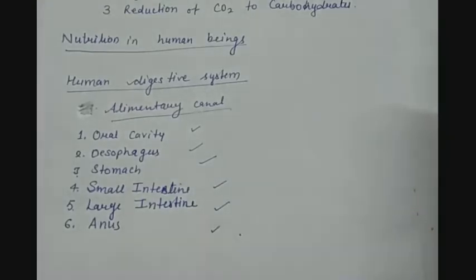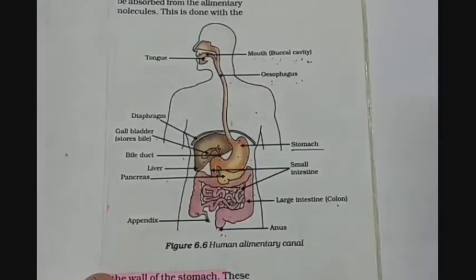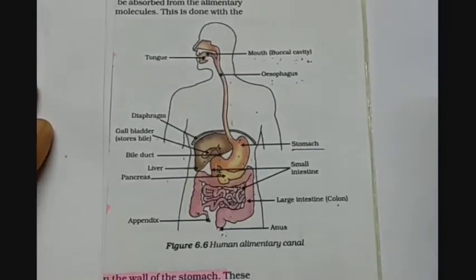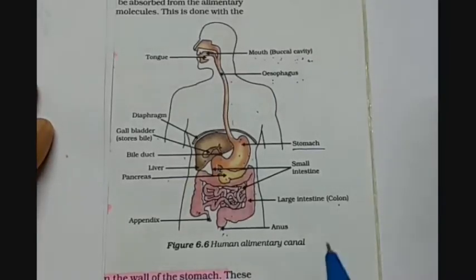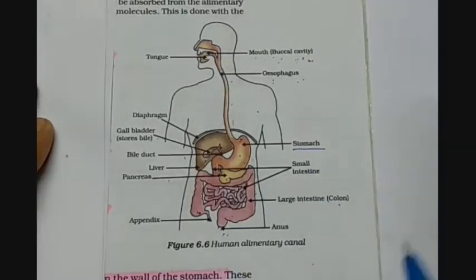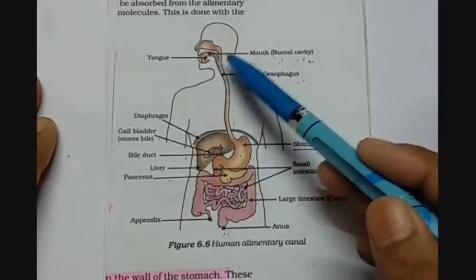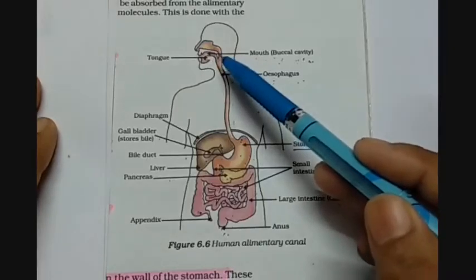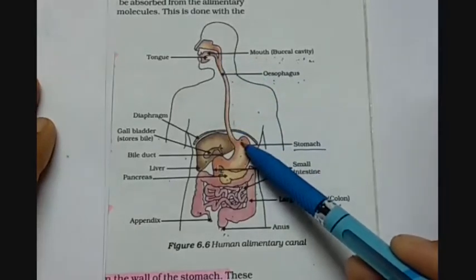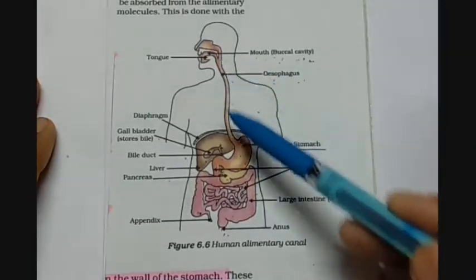So let us understand with the help of a diagram or a flow chart how the food is getting digested. The digestive system of humans. First, we should have a look at all the parts of the digestive system. Here we have the diagram of the human alimentary canal. This figure shows which part is placed where. The alimentary canal starts from the oral cavity. You can also call it the buccal cavity or your mouth. Then the esophagus is a tubular structure which transfers the food from the oral cavity to the stomach.